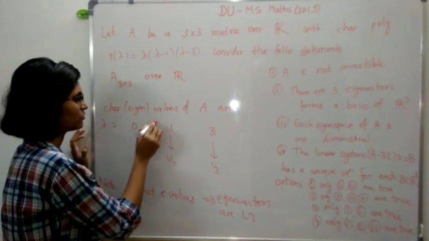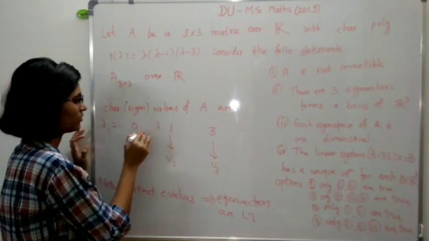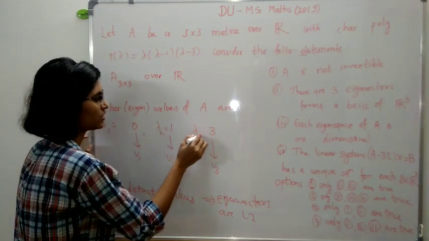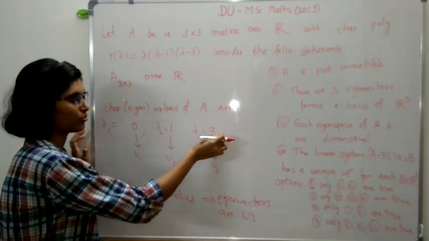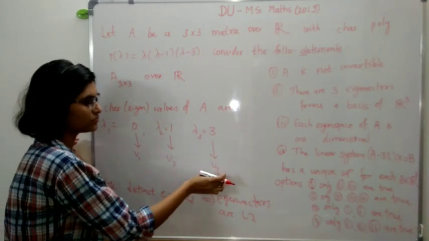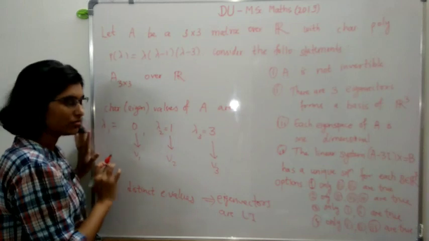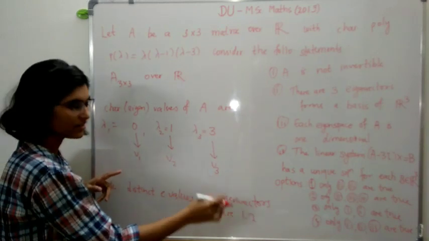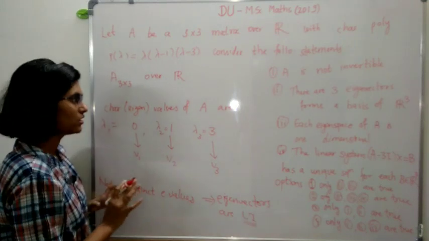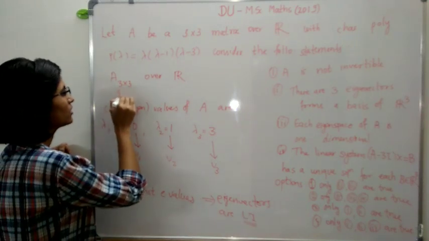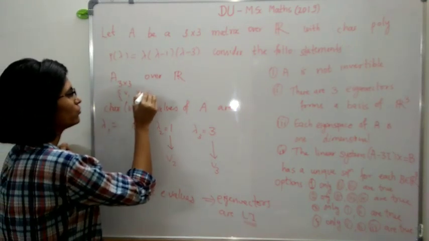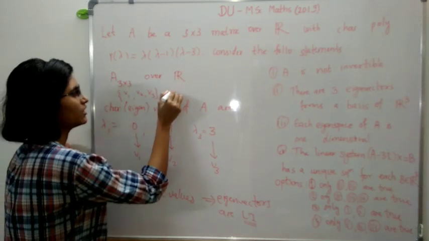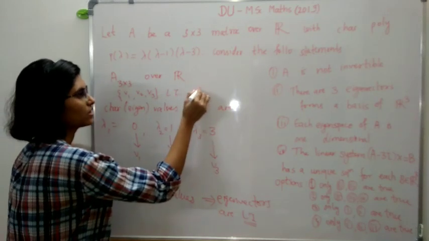So lambda 1 is equal to 0, lambda 2 is equal to 1, lambda 3 is equal to 3. And now these are distinct eigenvalues, and therefore these vectors are linearly independent. So this V1, V2, V3 is a linearly independent set.